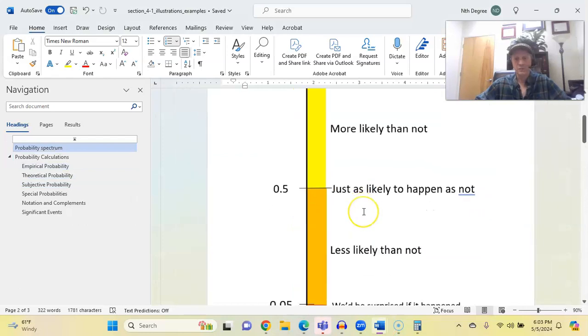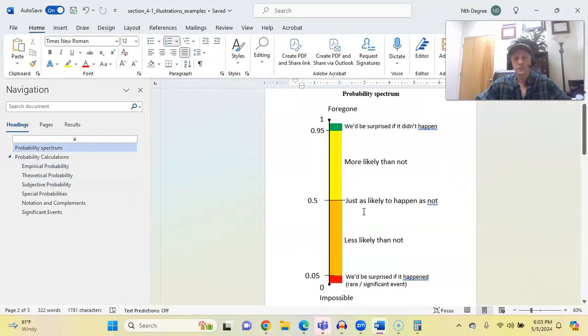So this is the first page of my illustrations and examples handout. I call this the probability spectrum. And I've drawn this spectrum vertically because remember, we normally think about probability as being on the vertical axis. So I want to get accustomed to seeing it like that. So a probability can range from 0 down here all the way up to 1. It can't be below 0, so you'll never see a negative probability. And it can't be above 1, so you'll never see probabilities like 1.1 or 2. But it can be any fraction in between.